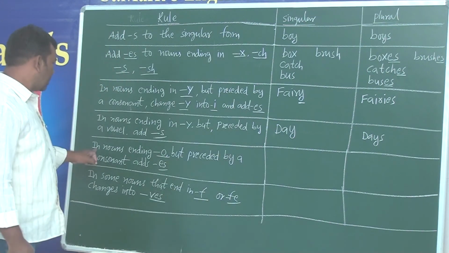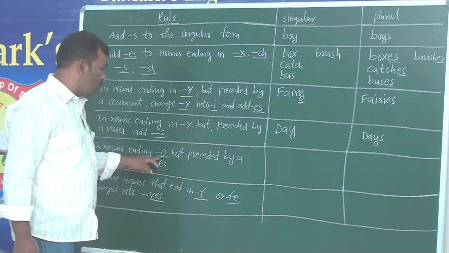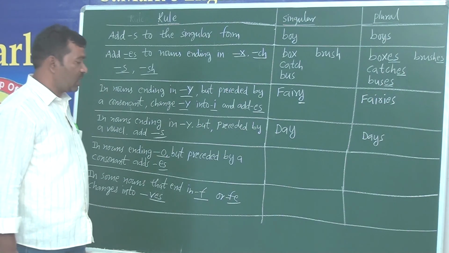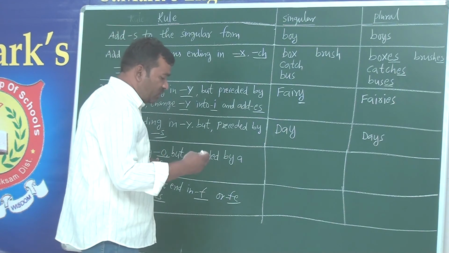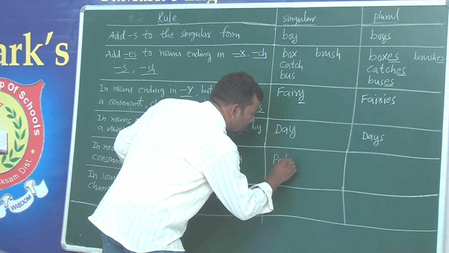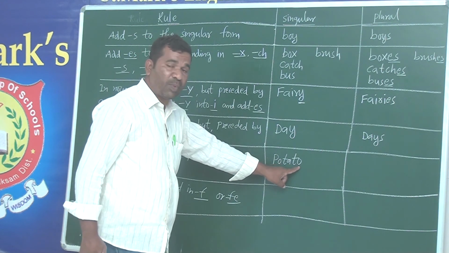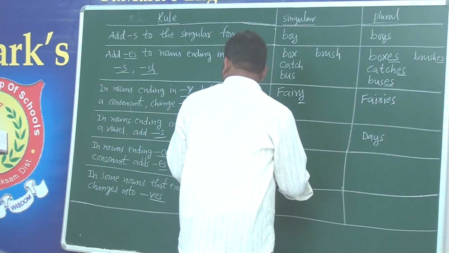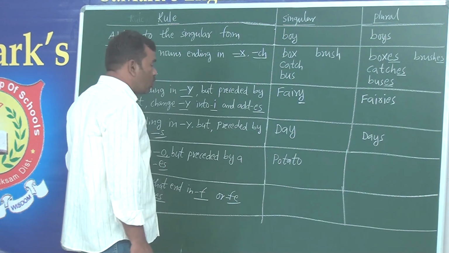Okay? And next is nouns ending in O. Some nouns end with O but preceded by a consonant, add ES. Understand? Any noun which is ending with O. For example, potato. You see that it's a noun ending with O. What is the last letter of potato? That is O. And it is preceded by a consonant.